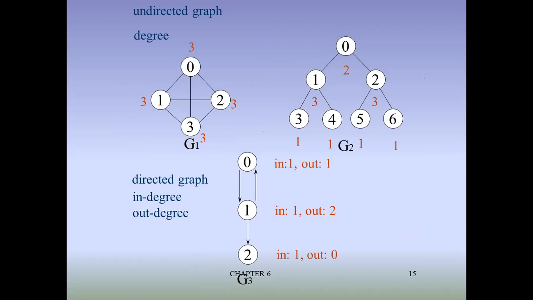In case of a binary tree, the in degree will always be 1. In case of the root node, it will be 0. And the out degree for any node can be maximum 2. Okay, not always 2, it will be maximum 2, because out degree means the number of children, which may be 1 or 0.